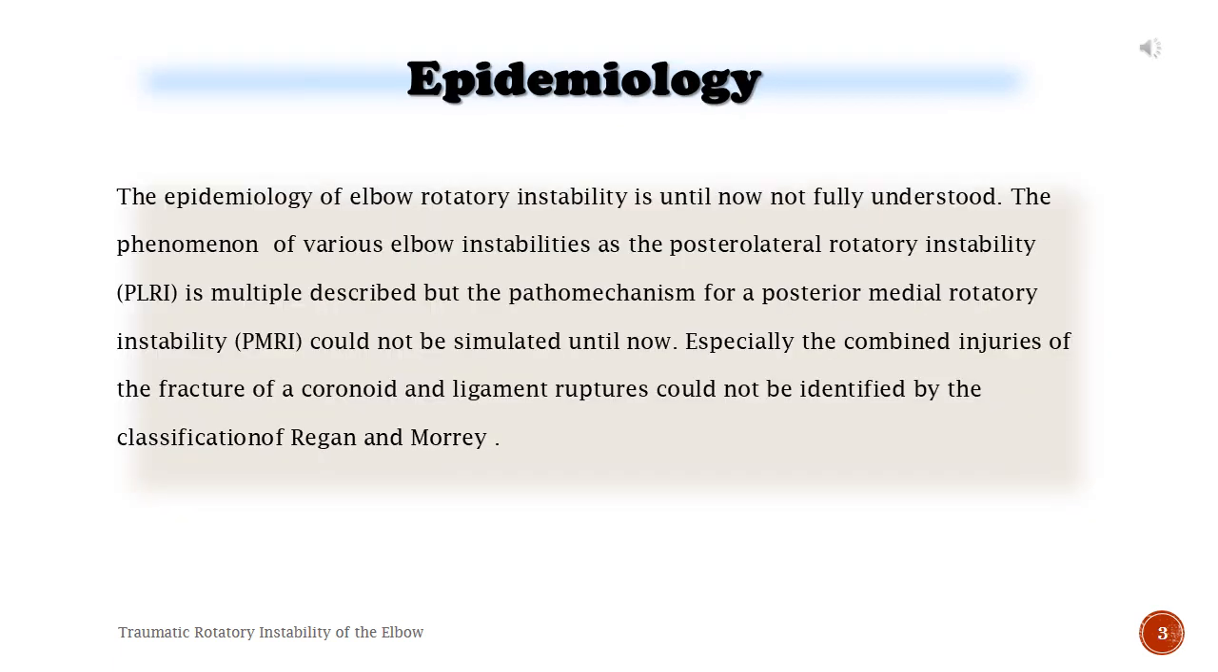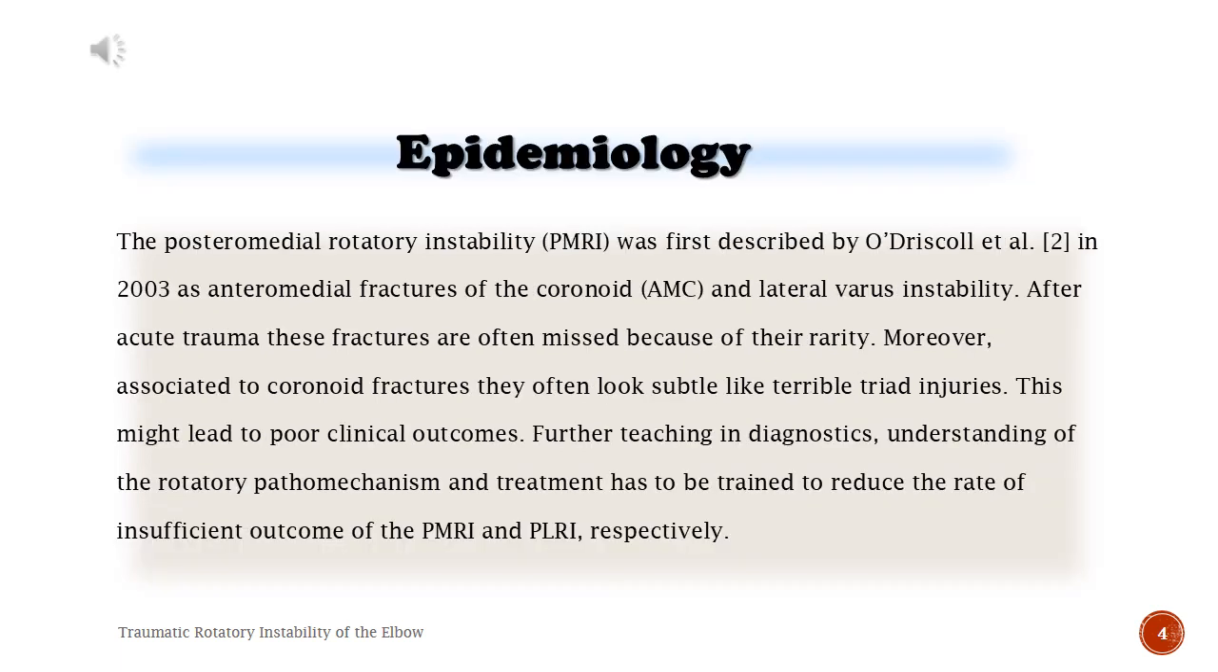Springer. Epidemiology. The epidemiology of elbow rotatory instability is until now not fully understood. The phenomenon of various elbow instabilities, such as posterolateral rotatory instability, PLRI, is described multiple times, but the pathomechanism for a posteromedial rotatory instability, PMRI, could not be simulated until now. Especially the classification of Regan and Morrey could not identify the combined injuries of the fracture of a coronoid and ligament ruptures.